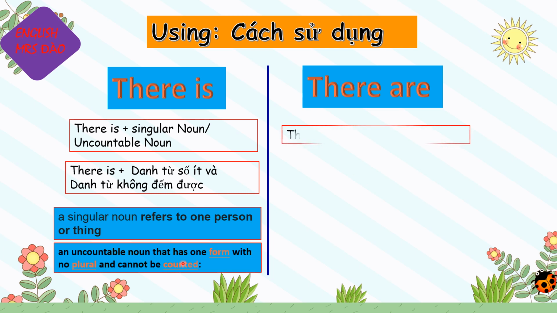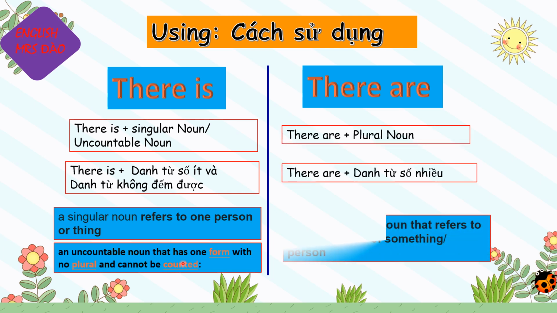And how about there are? We use there are with a plural noun. What is a plural noun? A plural noun is a noun that refers to more than one thing or person.